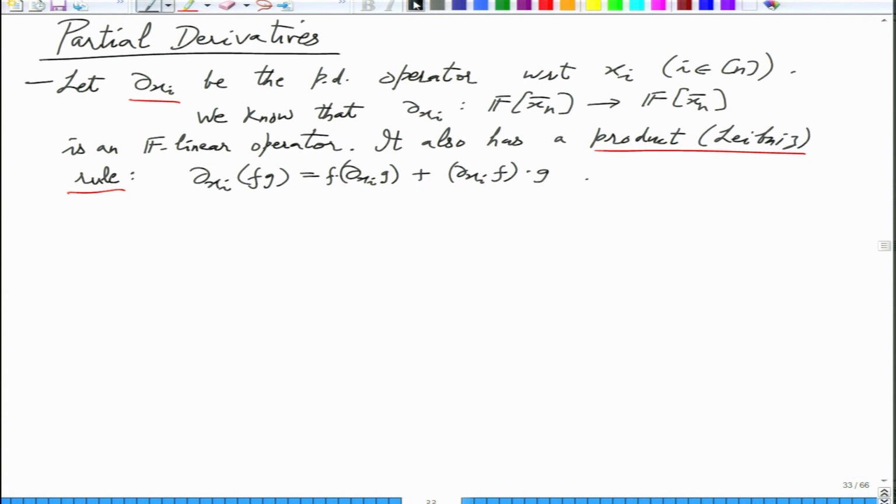Right, and it goes without saying that the third property is, if f is free of xi, then the derivative vanishes. So this also we will be using all the time. The derivative vanishes unless the polynomial depends on xi.